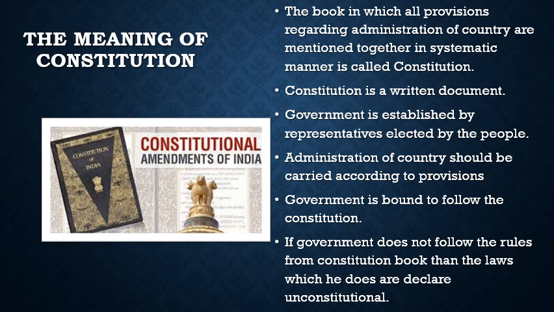If government does not follow the Constitution, then the laws it makes are declared unconstitutional. The judiciary, the court, can declare those laws unconstitutional, that is, not valid.